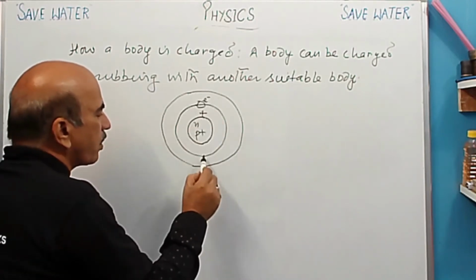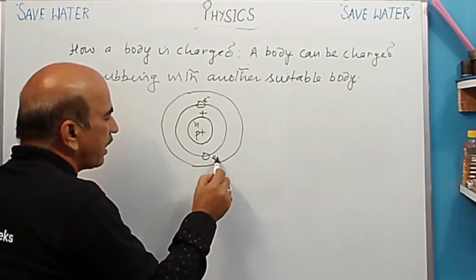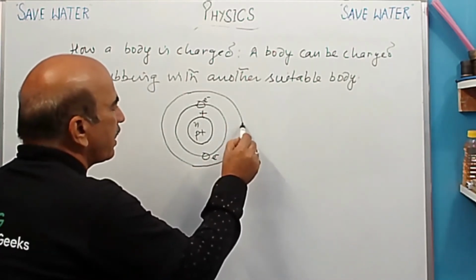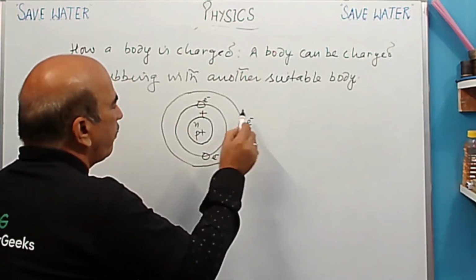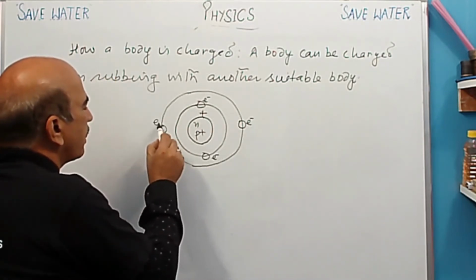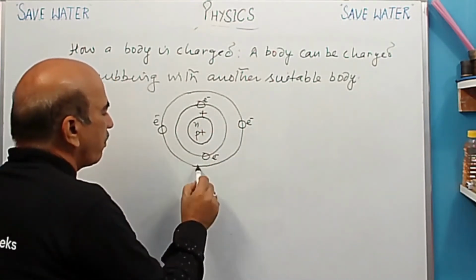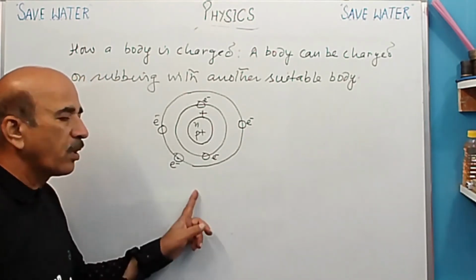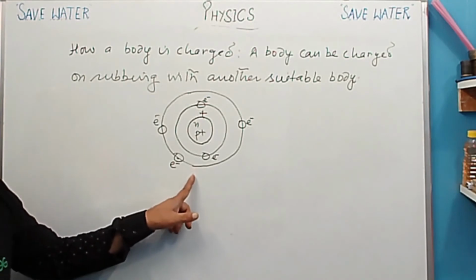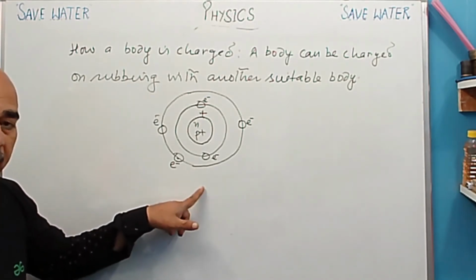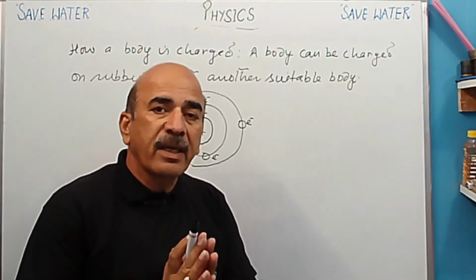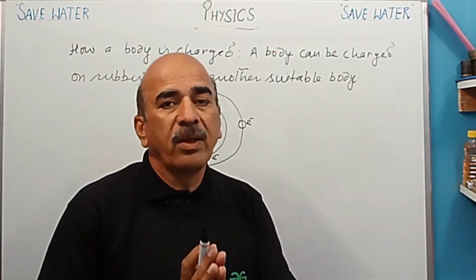ये E से show कर दिया हमने. Okay. Electrons are there carrying which charge? Negative charge. So in the same way, in this one electron, and here this is electron, and here I am showing one more electron. Okay, so these electrons are in the outermost shell. So this is the second shell here. It is the outermost shell, right?